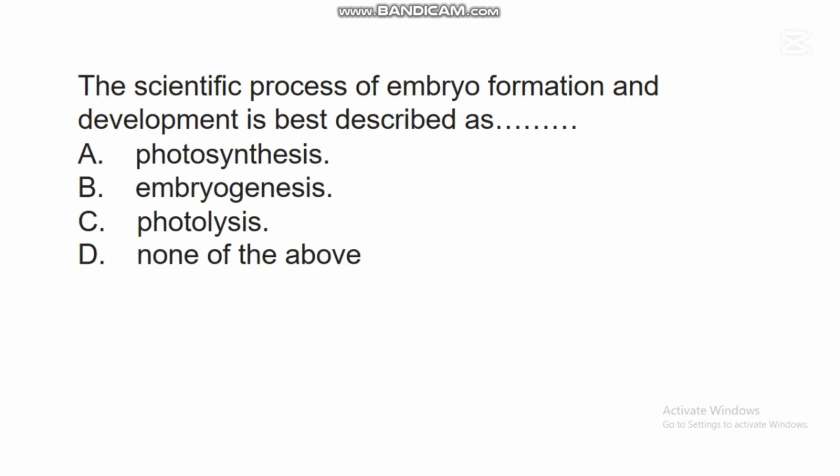The next question says, the scientific process of embryo formation and development is best described as dash. A. Photosynthesis. B. Embryogenesis. C. Photolysis. D. None of the above. In this question, the correct answer is B. Embryogenesis. This embryogenesis is the process that deals with embryo formation and development in the body system of a woman.